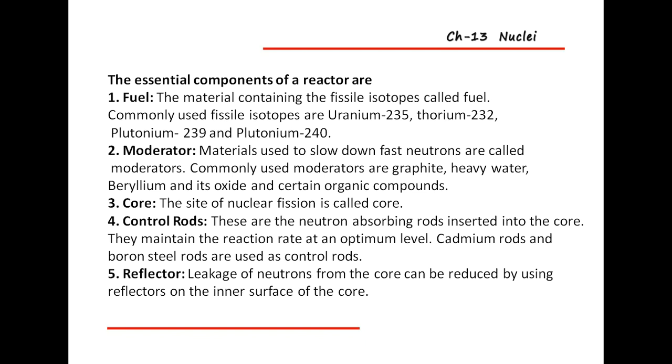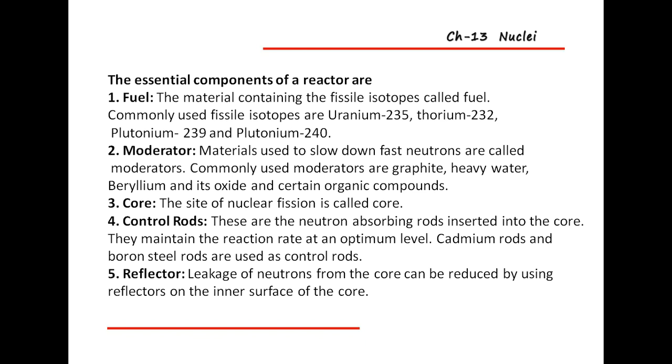Then the fourth one is the control rods. These are neutron absorbing rods inserted into the core. Suppose in the nuclear fission reaction the nucleons are continuously splitting.